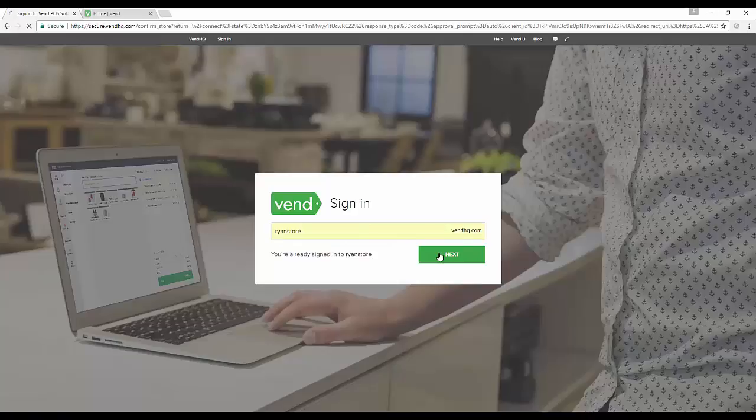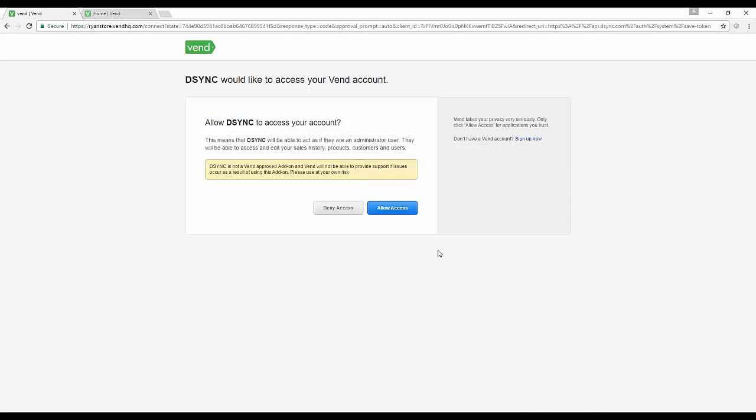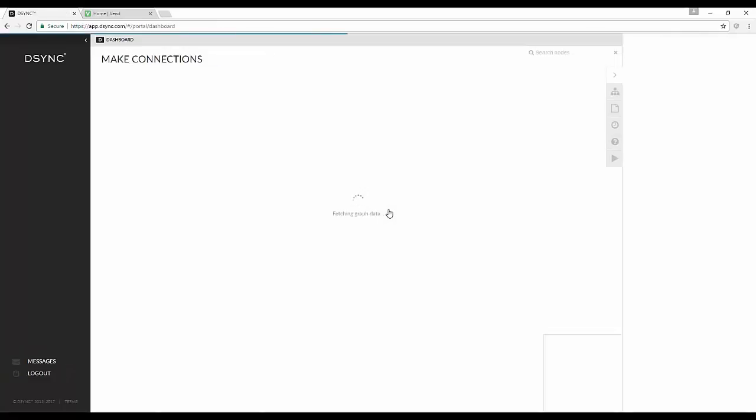Log into Vend and follow the authorization steps. Allow DSYNC to access your Vend account. This will add Vend to your DSYNC dashboard.